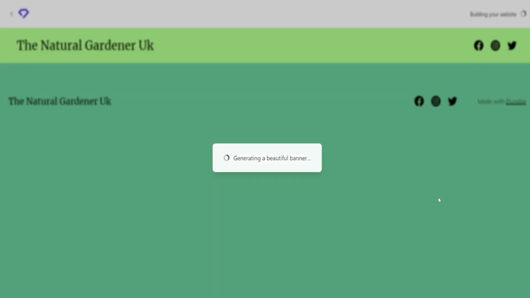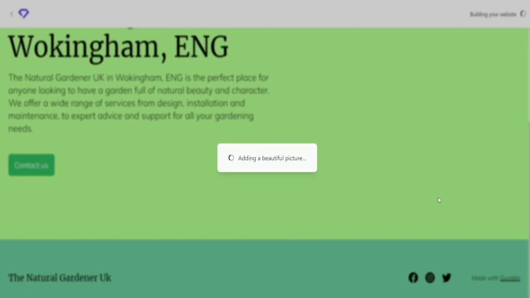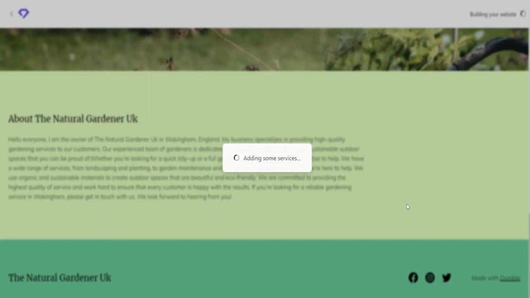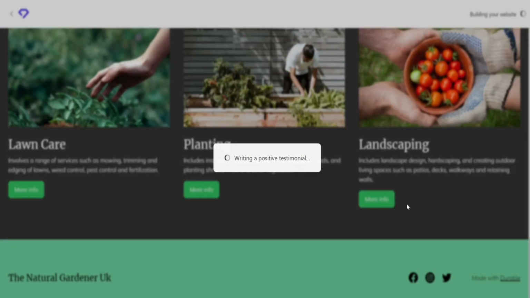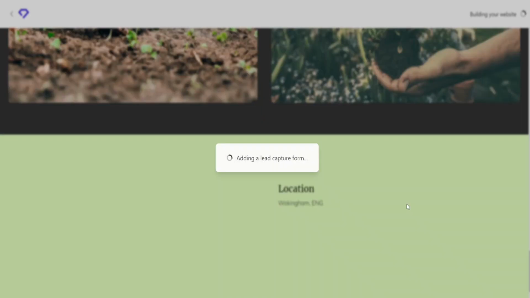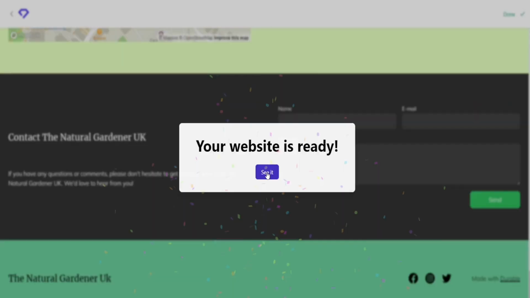Wow, so it is pretty simple. What colours do I want to go for? This is crazy. Literally going to build it all for us. Wow. Let's see what it comes up with, shall we? I don't do landscaping. I do lawn care. I do planting. Wow, that's giving us some cool little pictures. It's telling you all I've been working on, which is never good. I'm going to have to get rid of that before I show you.